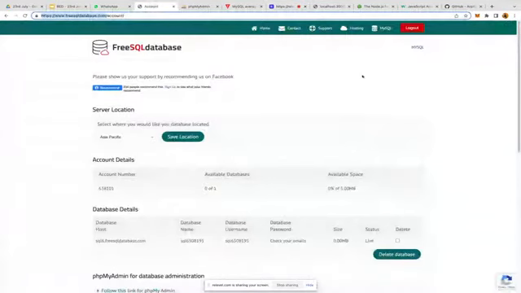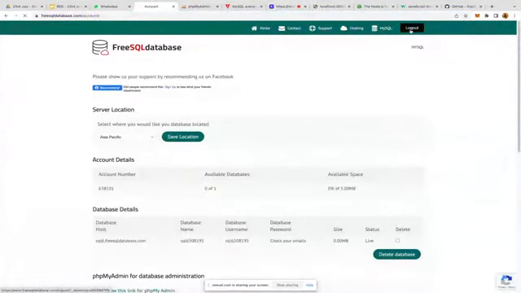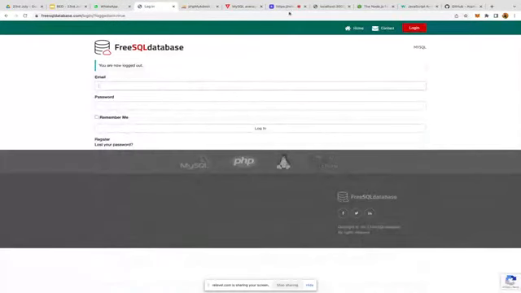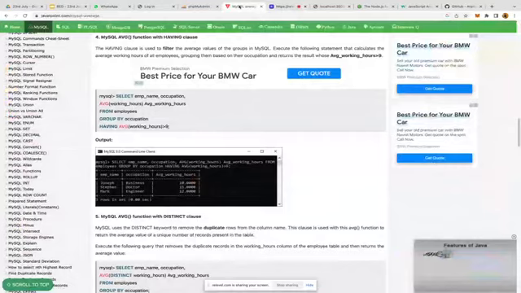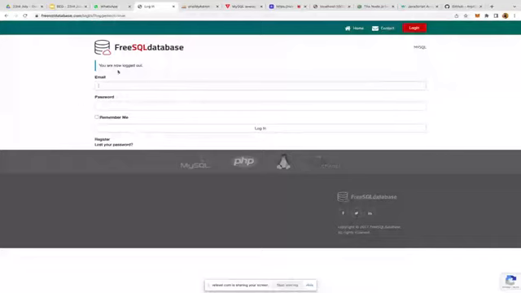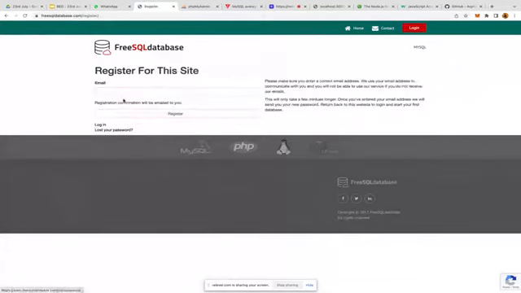Once you register, they will provide you login credentials. If somebody wants to do it right now, you can try it while I'm discussing. Go to freesqldatabase.com and click on register here. Then provide your email.